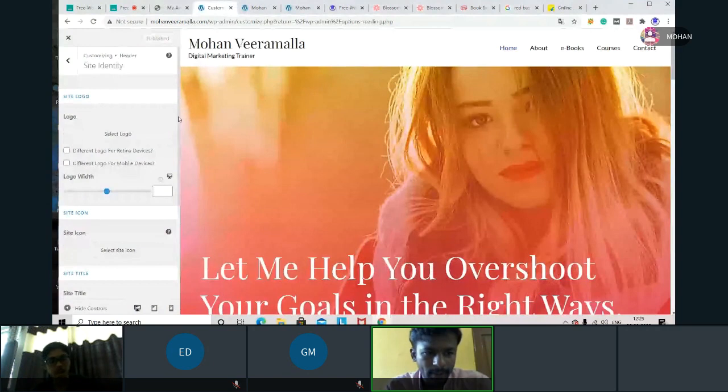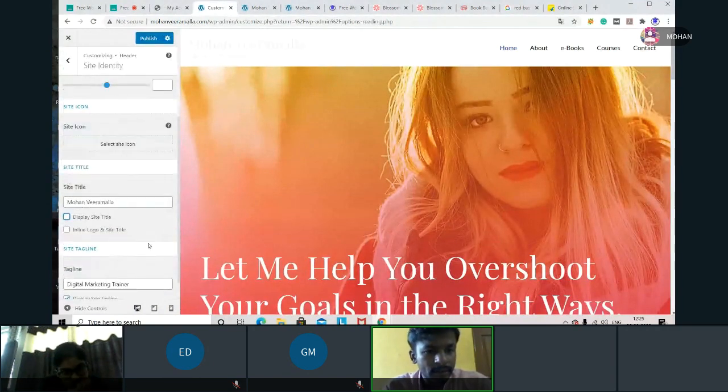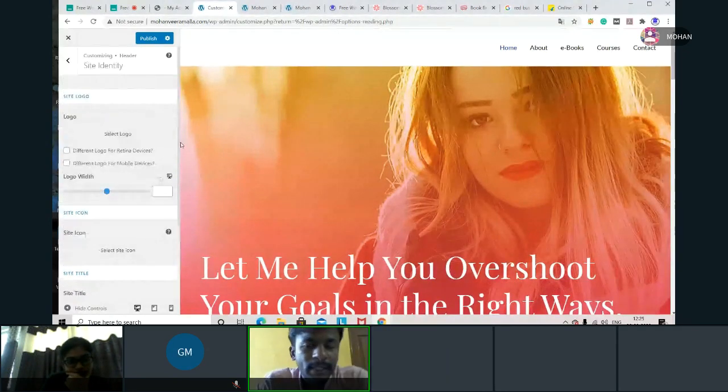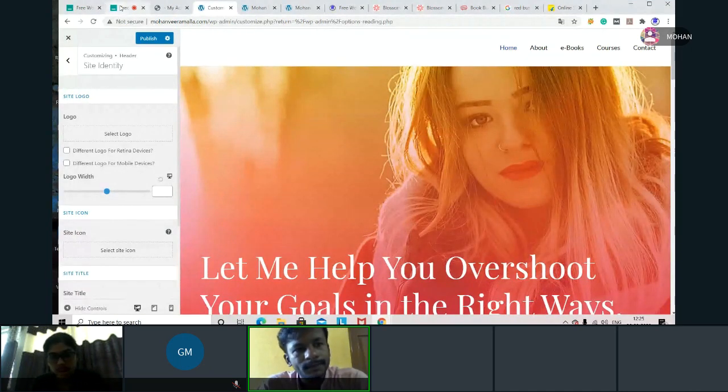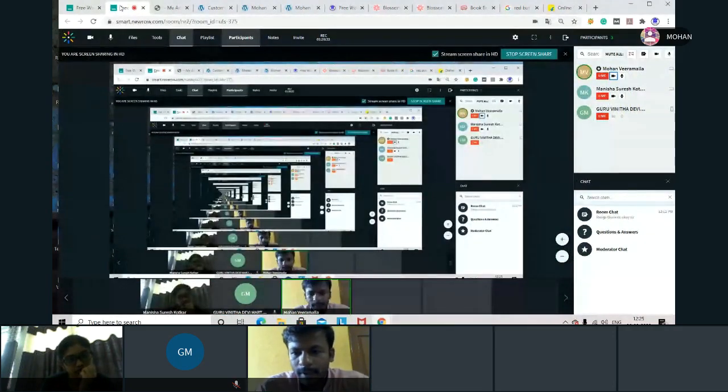Now I want an image. Then what should I do? Simply remove the tick marks. Whatever you don't want to show, remove the tick marks and try to upload an image. Now see what the size of the image should be. Can anyone tell what the size should be? How much size should I give for the logo? What will be the better one in pixels?